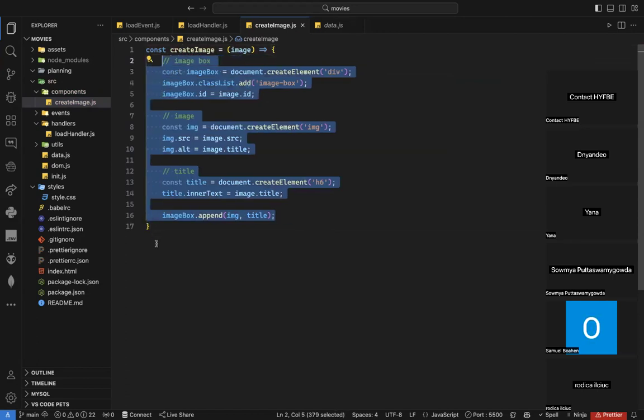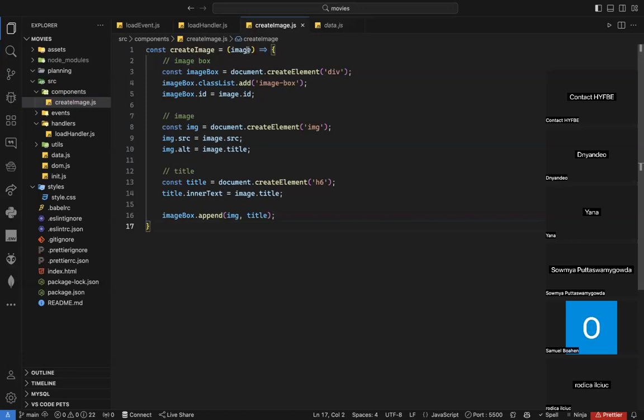Okay, fine. So as you can see in here, I need to pass an object data here. I have no other choice. Why? Because inside my function here, I need image, which is an object.id. I need image.source. I need image.title. So I have no other choice. I need to pass it as a parameter.